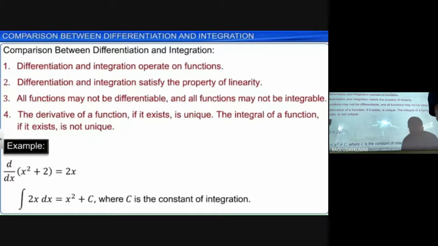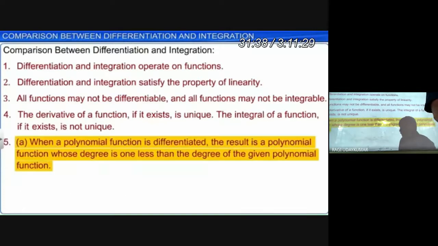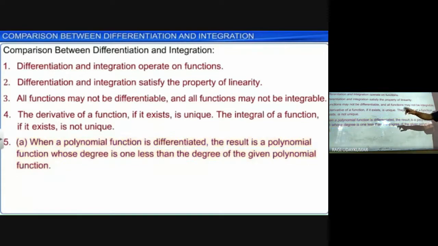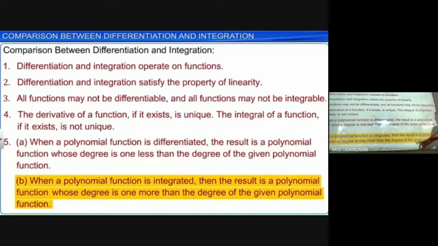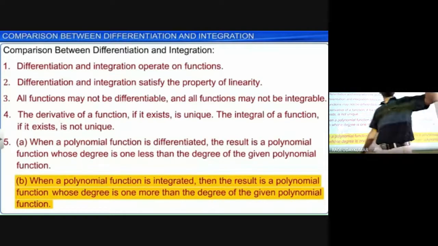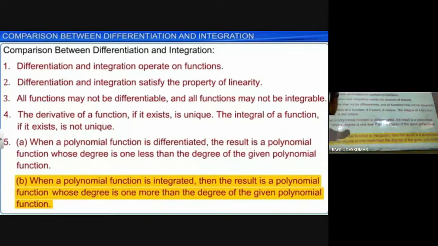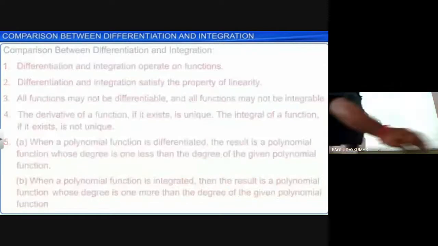So these are the main things. The last one: when a polynomial function is differentiated, the result is a polynomial function whose degree is 1 less than the degree of the given polynomial function. But if you integrate, the degree will increase by one. When a polynomial function is integrated, the result is a polynomial function whose degree is 1 more than the degree of the given polynomial.